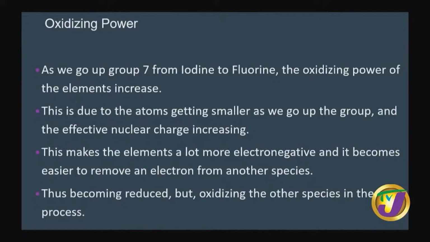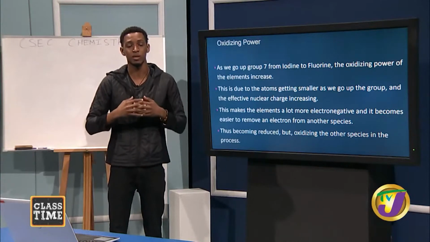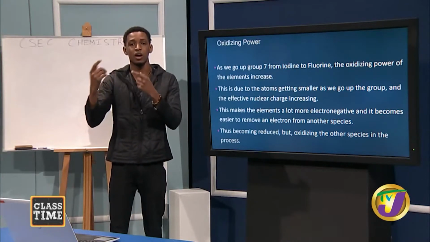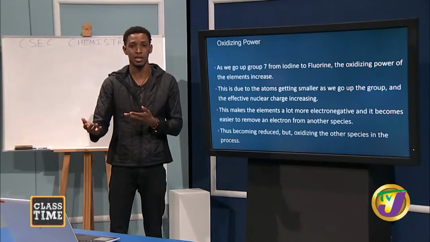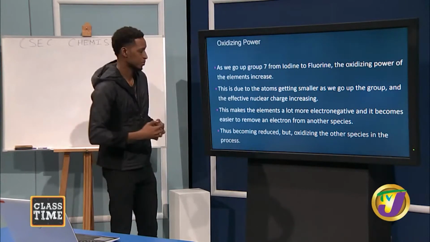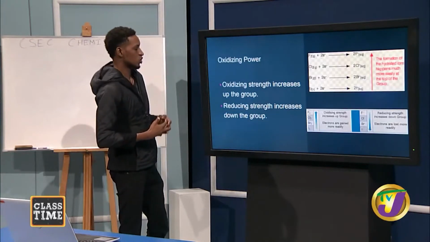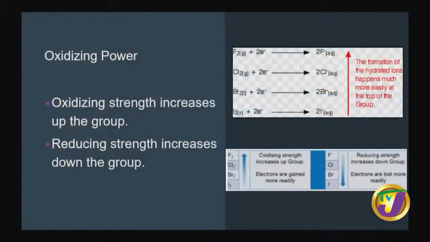So it's important to note that an oxidizing agent becomes reduced in the process. When it adds an electron to itself, it becomes reduced, but since the other species lost an electron, that species was oxidized. Now, essentially this is what is happening.